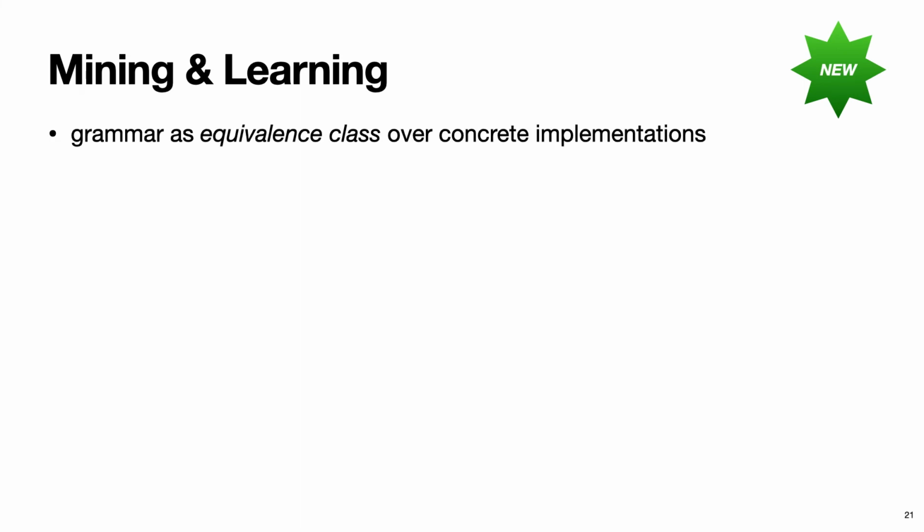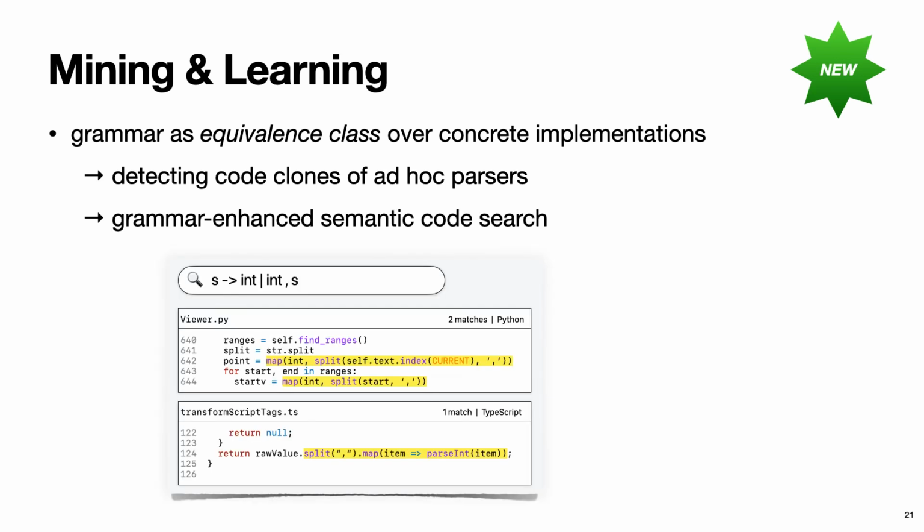Some especially interesting applications arise in the areas of mining and learning. A grammar is basically an equivalence class over concrete parser implementations. So it allows us to group together different implementations with similar semantics. This can allow us to detect code clones of ad hoc parsers, and it also enables us to build a type of grammar-based code search. A user can query for certain production rules or grammar patterns, and the search engine can return specific instances of implementations of these grammar rules.